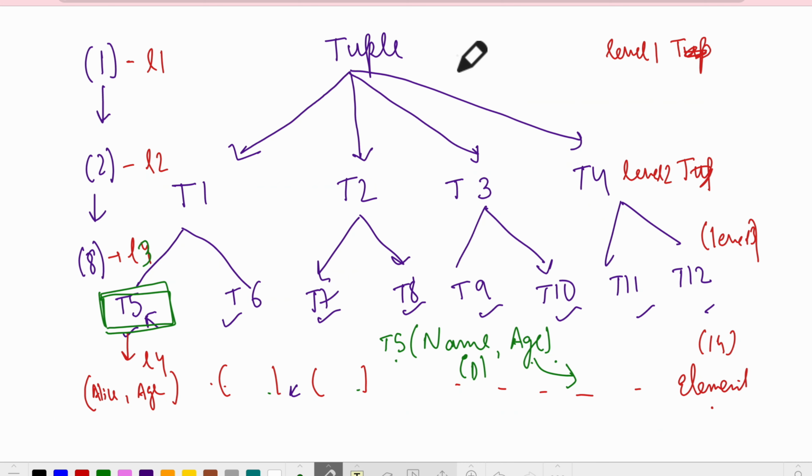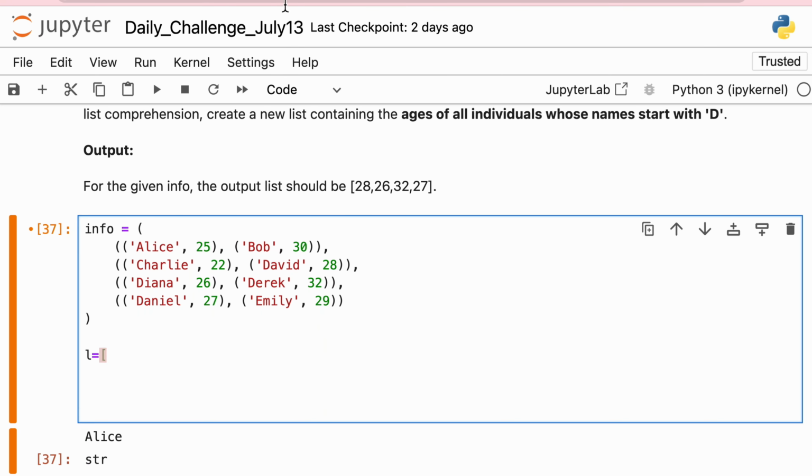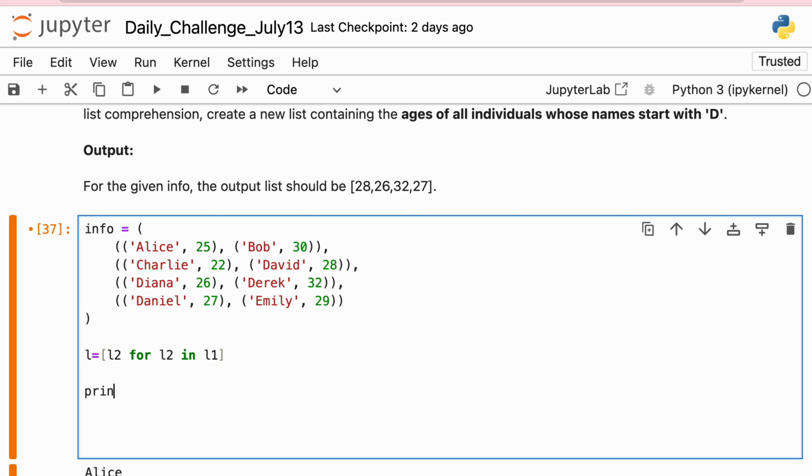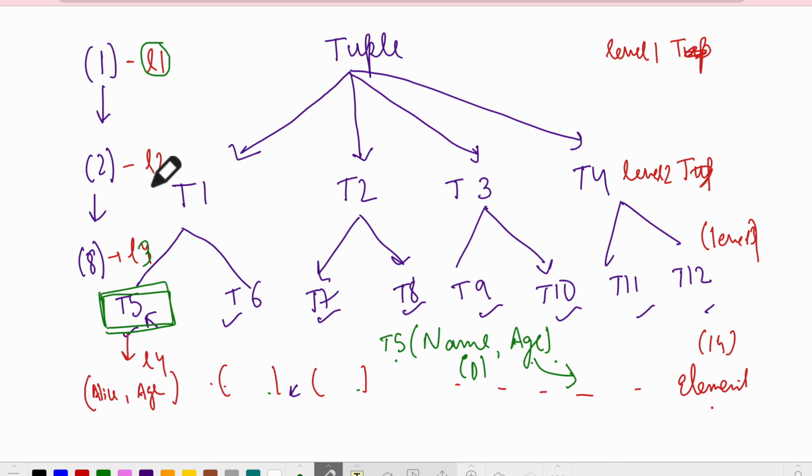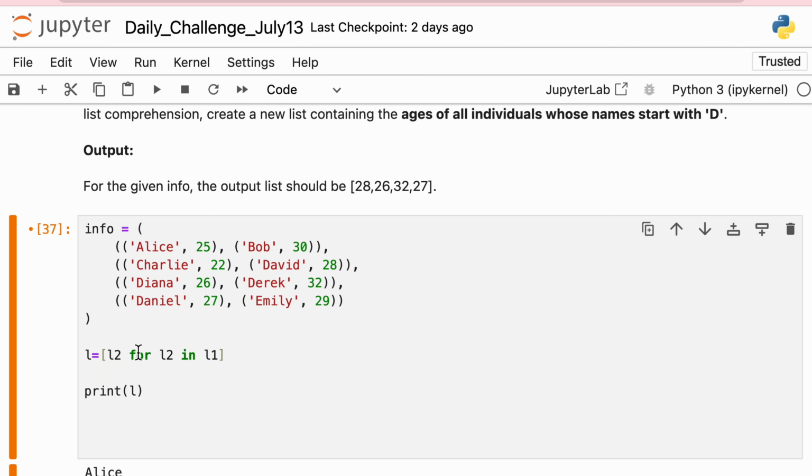Now when I am at level 1, what is this? Level 1 is L2 in L1. This is my L1, where I have the list of tuples, and L2 is my individual tuples. So I want, for L2 in L1, and then I print. When we do this, L2 will iterate. First it will check T1, then T2, then T3 and T4. And what do I need to print? I need to print the whole L2.